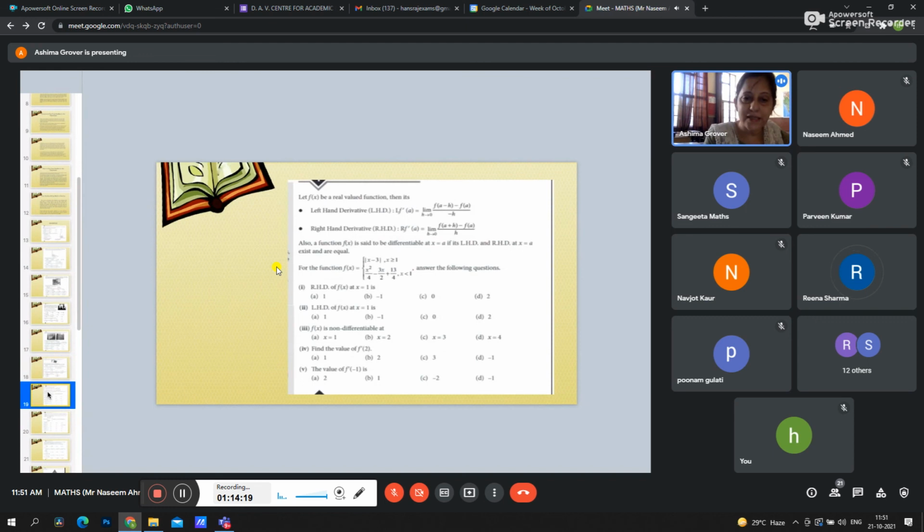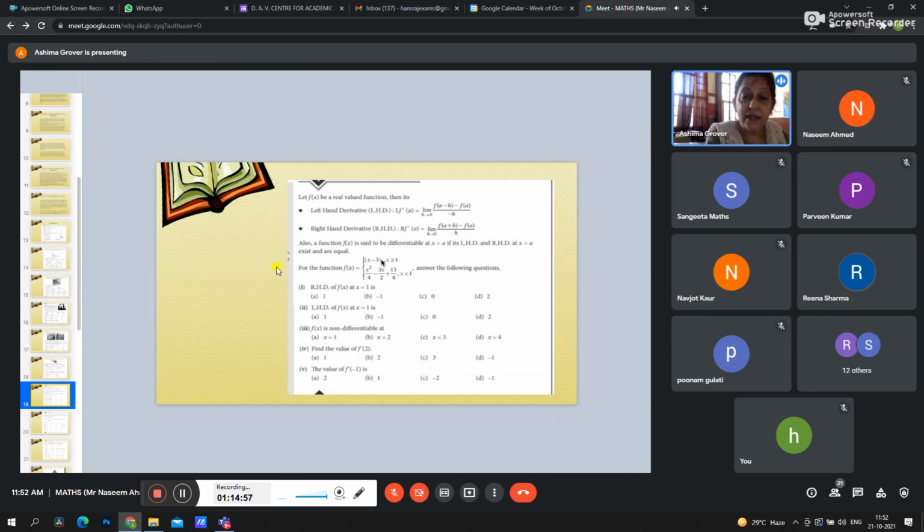Now some more examples. This is from derivatives also. In this case, right hand derivative, left hand derivative, this is also a case study based question. We can see here it is modulus of x minus 2 for x greater than equal to 1. In this case, we can split this in the form of x minus 3. We can split it in the form of a function. As given here, mod of x minus 3. So we can split it as x minus 3 when x is greater than equal to 3 and 3 minus x when x is less than 3 and greater than equal to 1.